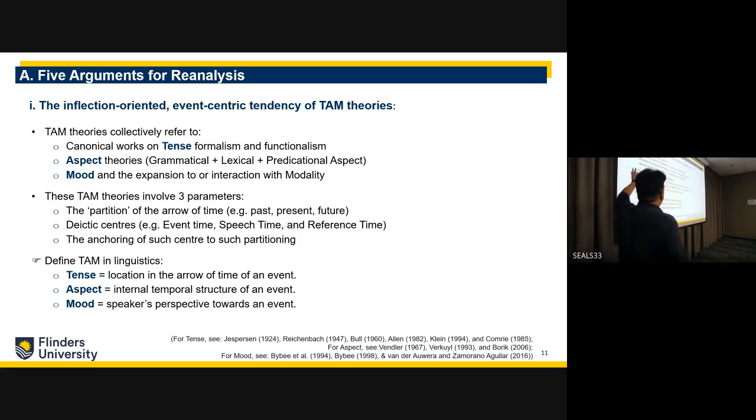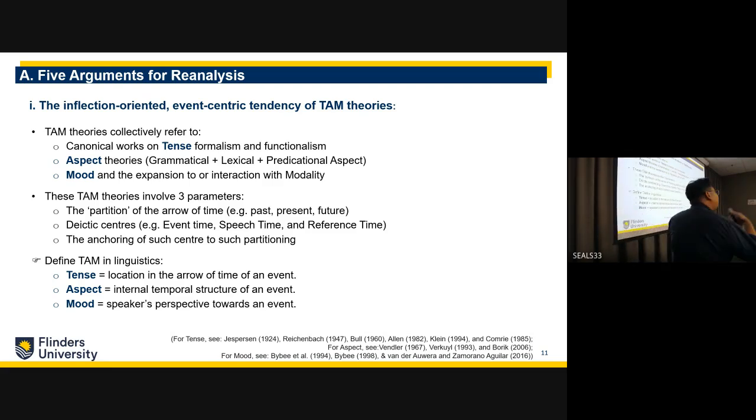And so from those canonical works, we do have some general definitions of tense, aspect, and mood in linguistics, which is: tense, the location of the event on the arrow of time; aspect, the internal temporal structure of an event; and mood, which is the speaker's perspective towards an event.